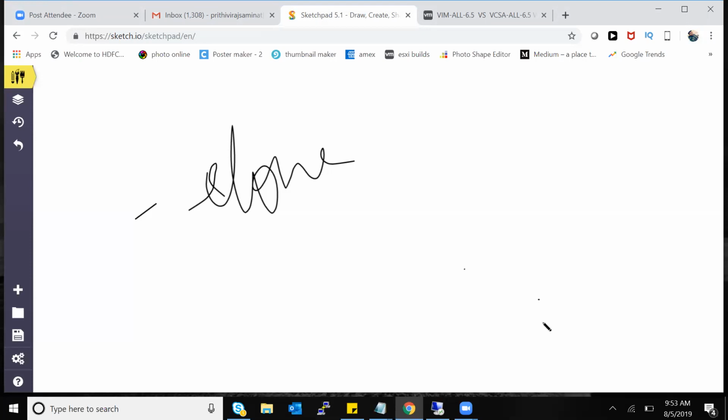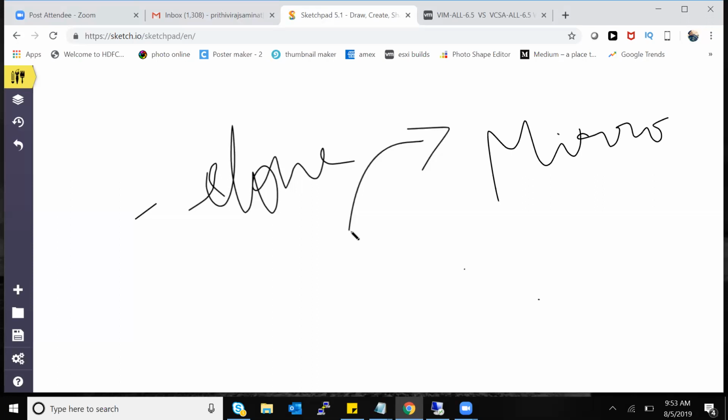Now, when it comes to clone, what does it mean? The literal meaning of clone: if you're familiar with biological concepts, they say I'm going to create a clone of you, meaning they'll create a replica of you, like a mirror copy. The same thing happens with virtual machines.